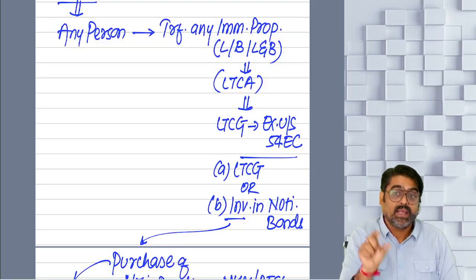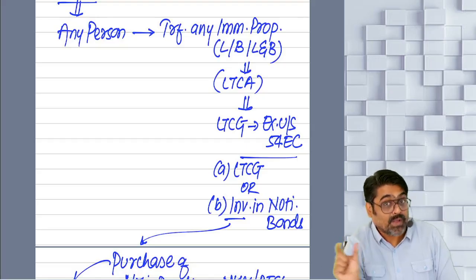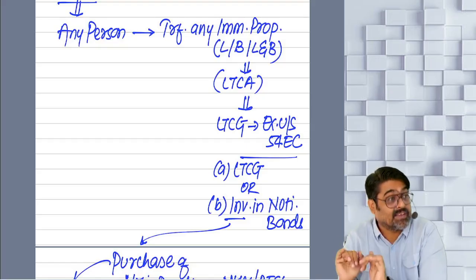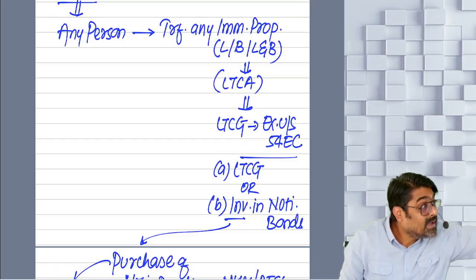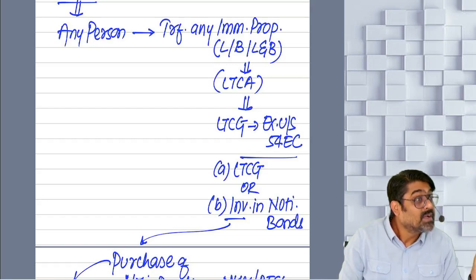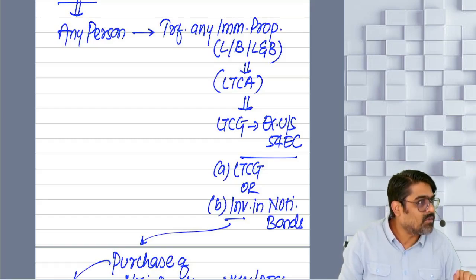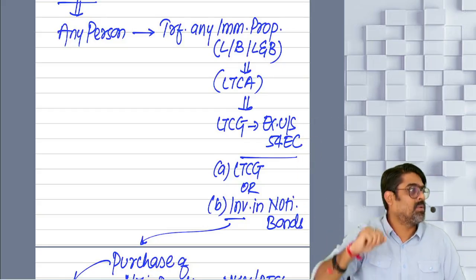Because see, if some investment in notified bonds remains, which could not be claimed as exempt here, it can be claimed as exemption from long-term gain of any other immovable property. But if some investment in residential property or urban agricultural land remains, that cannot be taken as an exemption from any other immovable property.